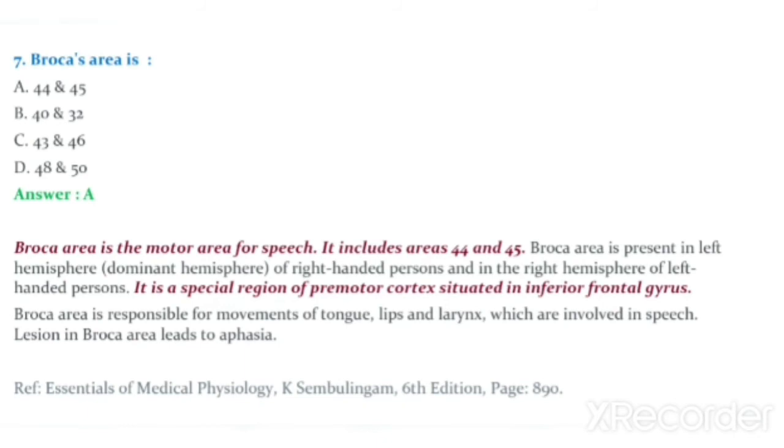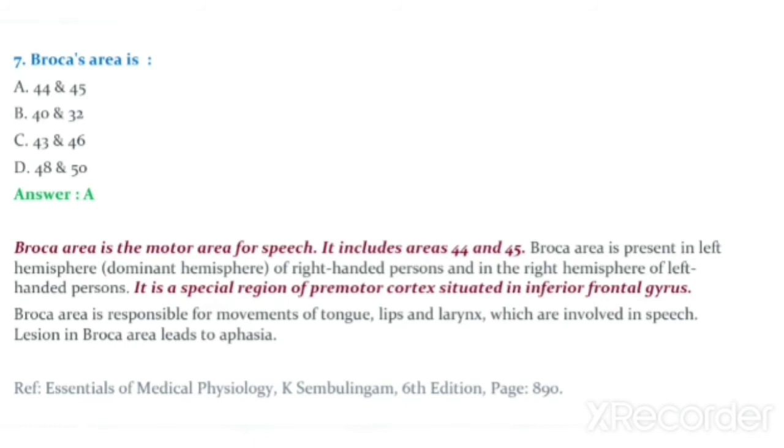It is a special region of premotor cortex situated in inferior frontal gyrus. Broca area is responsible for movements of tongue, lips, and larynx, which are involved in speech. Lesion in Broca area leads to aphasia, means inability to speak words.